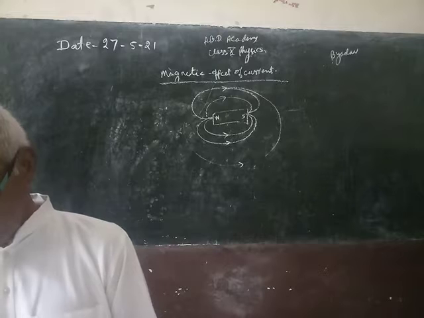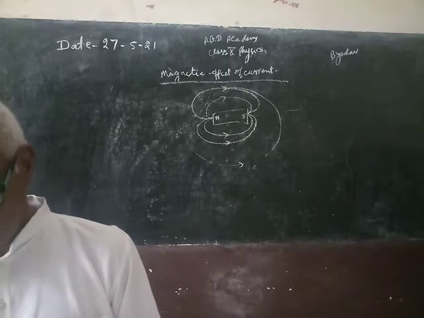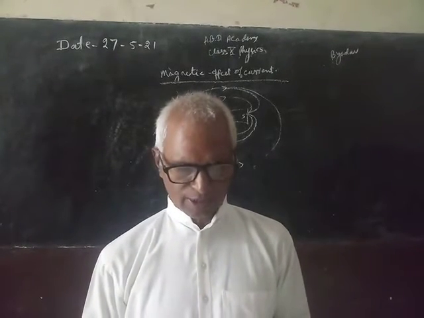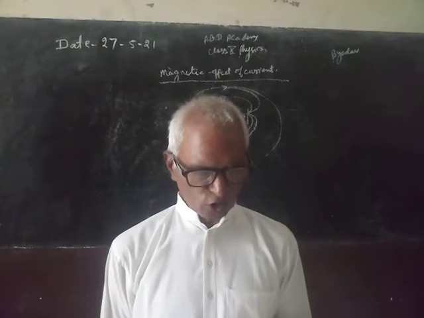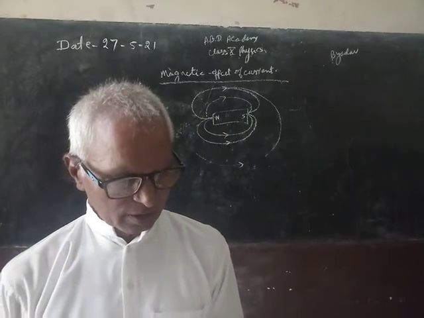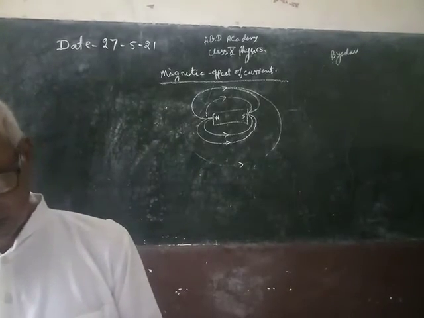So first this effect was studied by Oersted. In 1820, Oersted studied the magnetic effect of current.